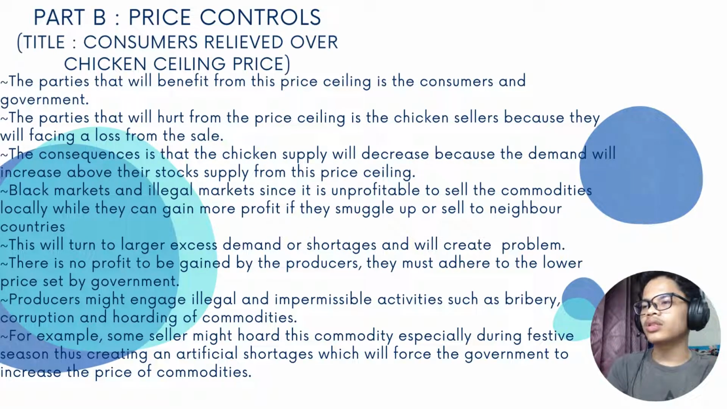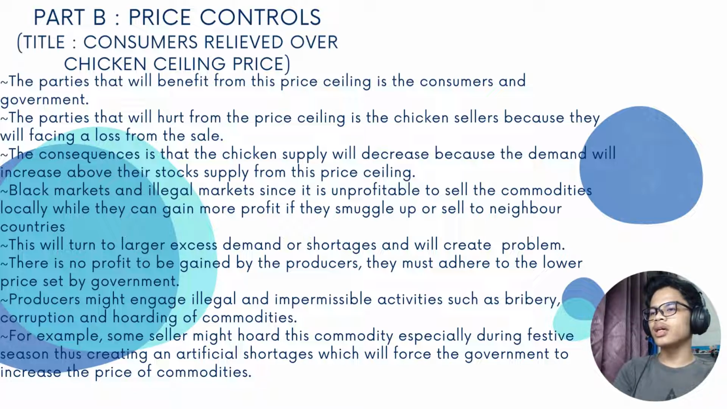Part B. Price control. Title: Consumers' Relief over Chicken Ceiling Price. The parties that will benefit from this price ceiling are the consumers and the government. The party that will be hurt by the price ceiling is the chicken sellers because they will face a loss from the sales. The consequence is that the chicken supply will decrease because the demand will increase above their stock supply from this price ceiling.